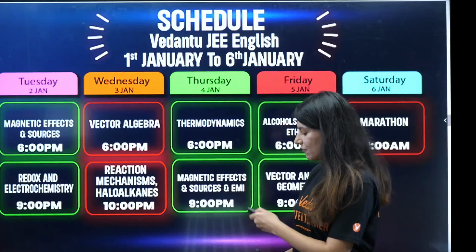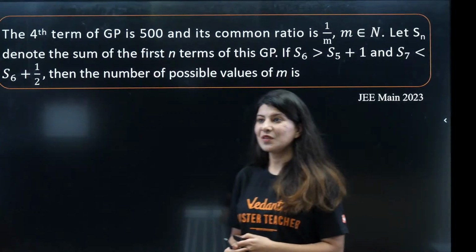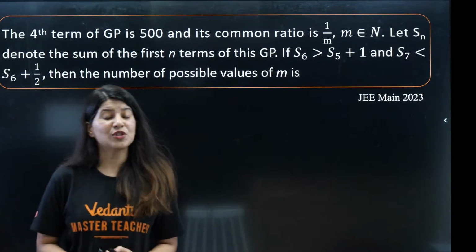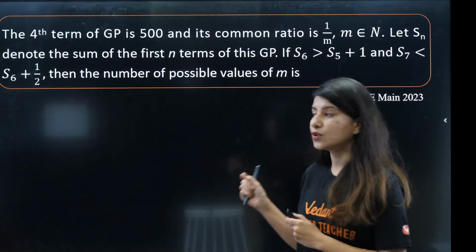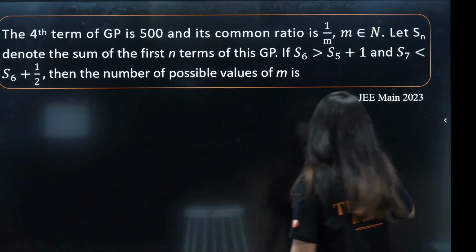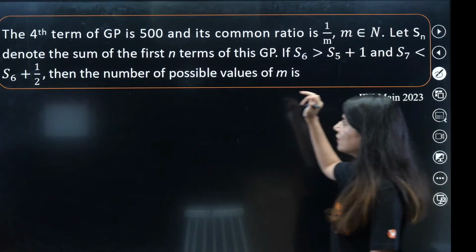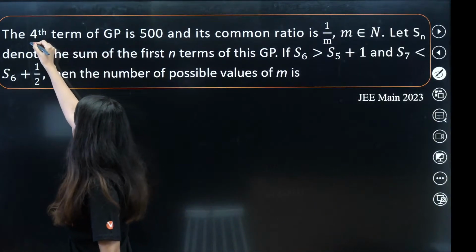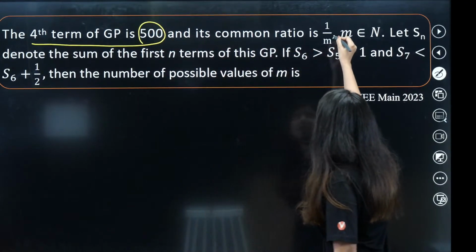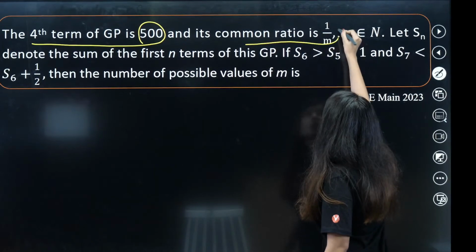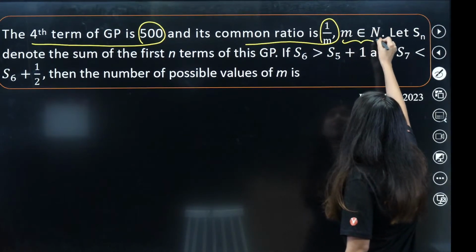So here we have the very first question on our screen. The question is from JEE Mains 2023. Let us see what this question has to say. The question says that the fourth term of a geometric progression is given as 500 and its common ratio is given as 1 by m, where m belongs to natural numbers.